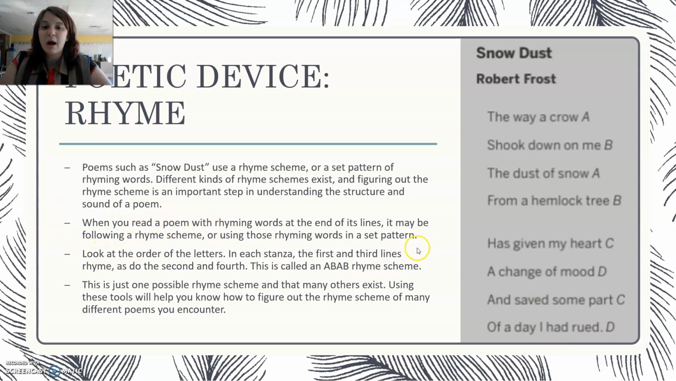When you read a poem with rhyming words at the end of its lines, it may be following a rhyme scheme, or using those rhyming words in a pattern. Look at the order of the letters. In each stanza, the first and third lines rhyme, and the second and fourth rhyme. This is called the A, B, A, B rhyme scheme. This is just one possible rhyme scheme, and many others exist. Sometimes it might be A, A, B, B, maybe A, A, A, B, B. There are so many different ones, but this is a very common one. Understanding the rhyme scheme is really important to help understand a poem better.